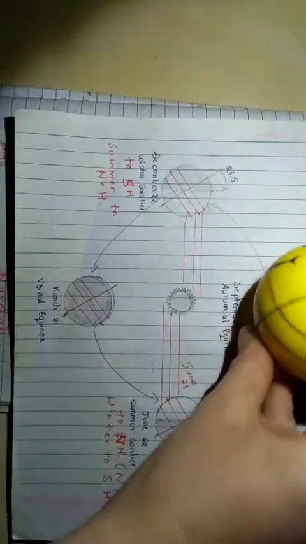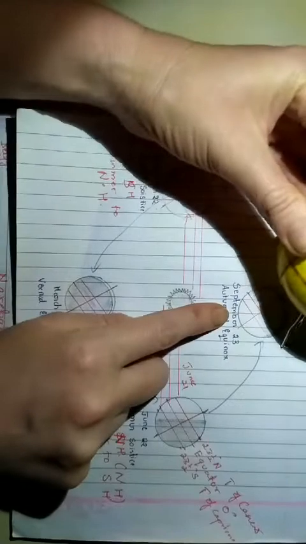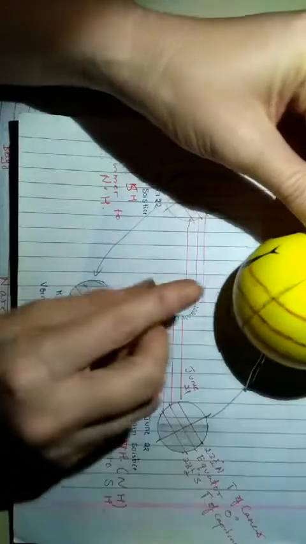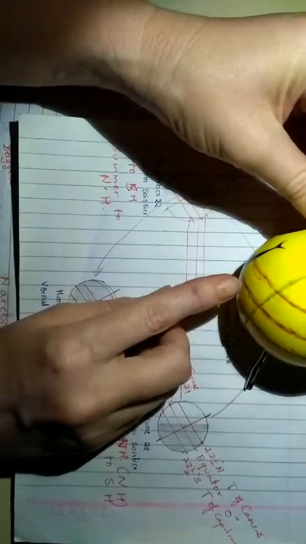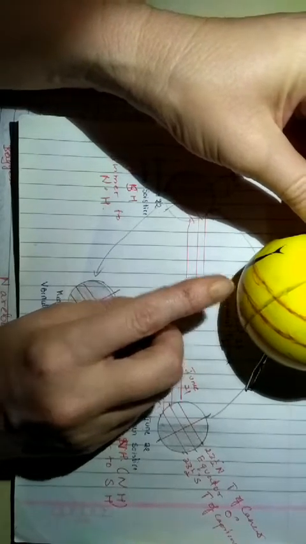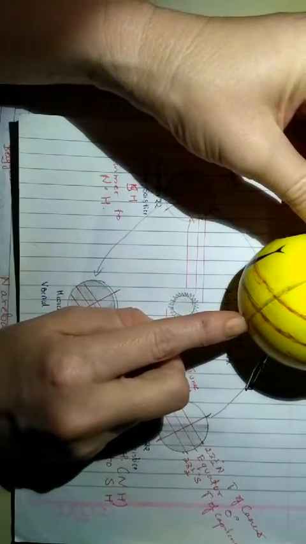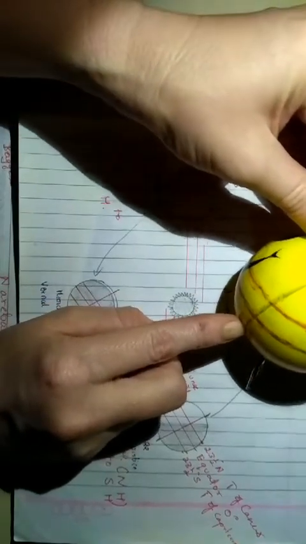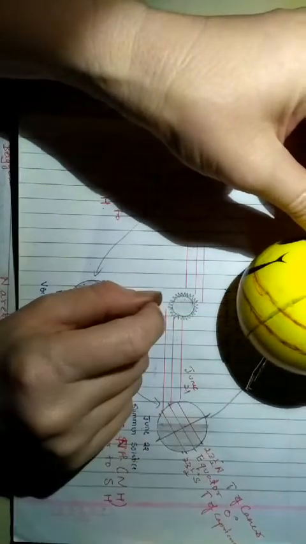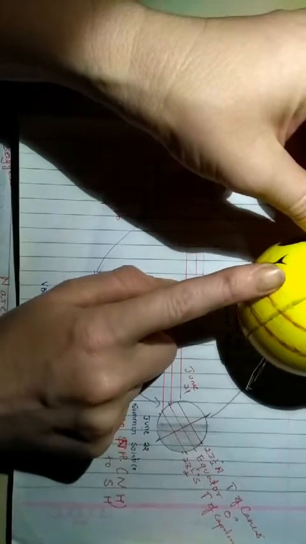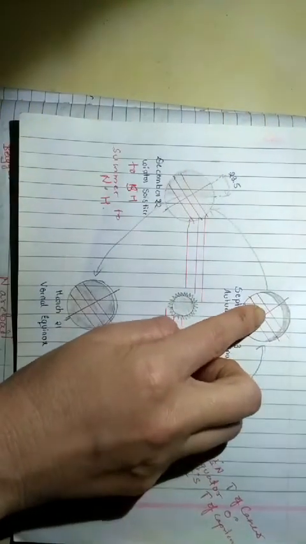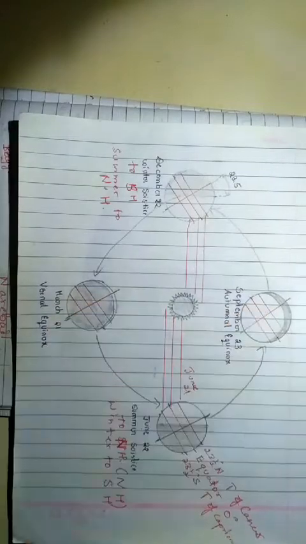Then the Earth moves like this, and it comes here on September 23rd. The same thing happens here, children. Here also the sun's rays are falling vertically over the equator. Equator is near to the sun. Tropic of Cancer and Tropic of Capricorn are equally far from the sun. That is why again on September 23rd, the day and the night will be equal both in northern hemisphere and southern hemisphere. From March 21st to September 23rd, northern hemisphere will be facing the sun.